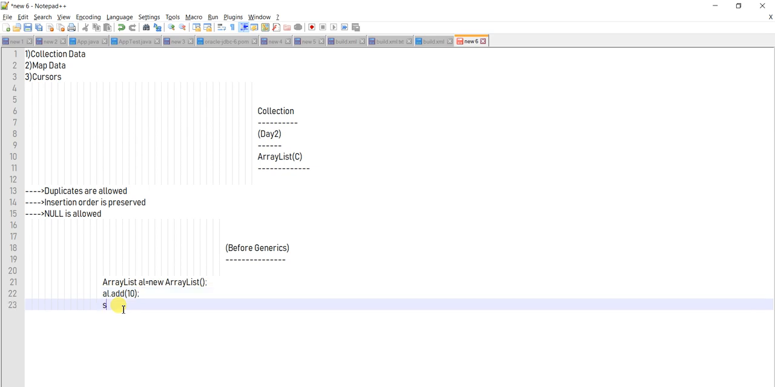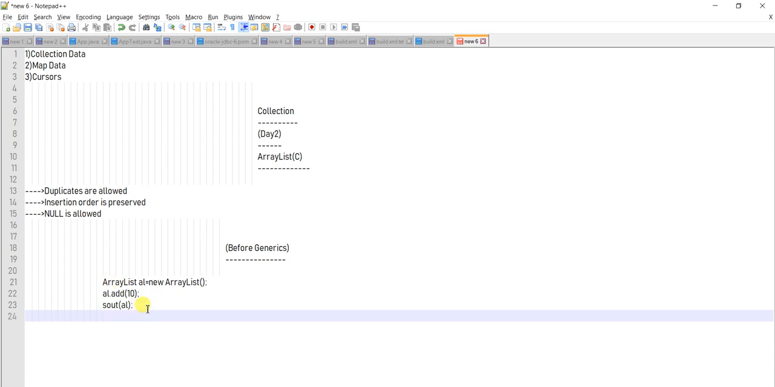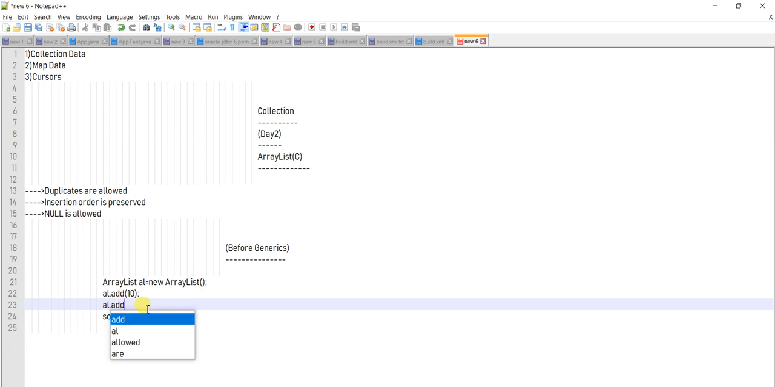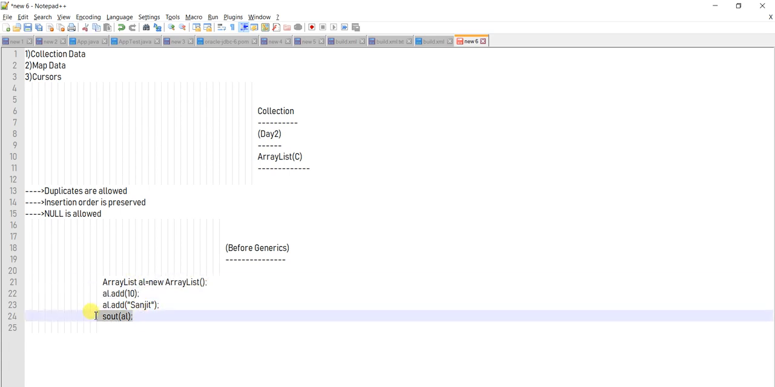If you want to print that, then System.out.println and the ArrayList. This is the way you used to print an ArrayList. In the same way, if you want to add something else, in the ArrayList you can add numbers, you can add strings. Let's say you want to add, let's say, Sanjit. This way you can add, and if you print, it will print the thing.